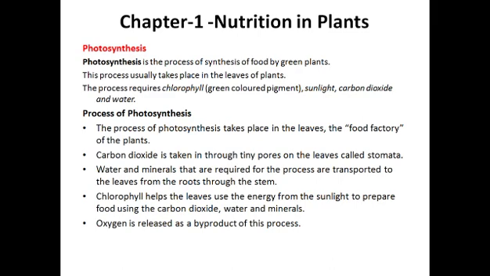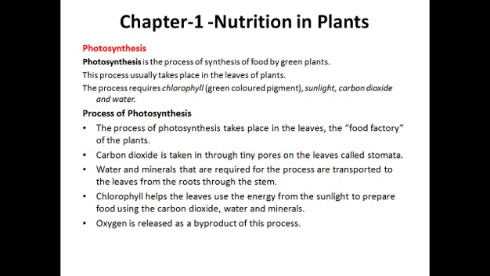Carbon dioxide is taken in through tiny pores on the leaves called stomata. Don't be confused about this term. What is stomata? I will explain it to you later, but for now understand it like this. Carbon dioxide is taken in through tiny pores on the leaves called stomata. We all know that plants absorb carbon dioxide and release oxygen into the atmosphere. So from where do leaves absorb that carbon dioxide? From stomata.